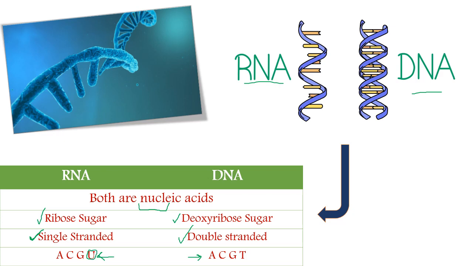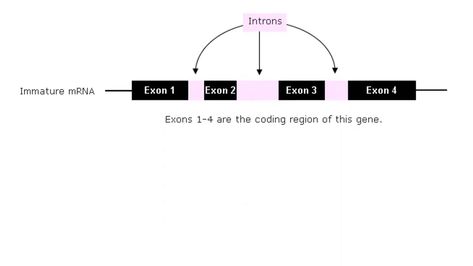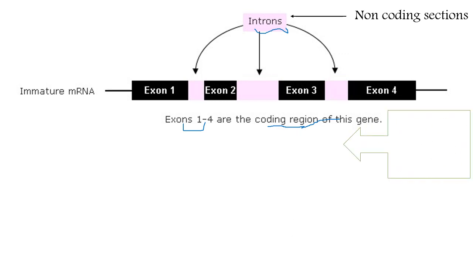As the transcription process ends, we obtain this immature mRNA that contains the exons, which are numbered from 1 to 4 and are known as the coding regions of this gene. And also the introns, which are known as the non-coding regions.